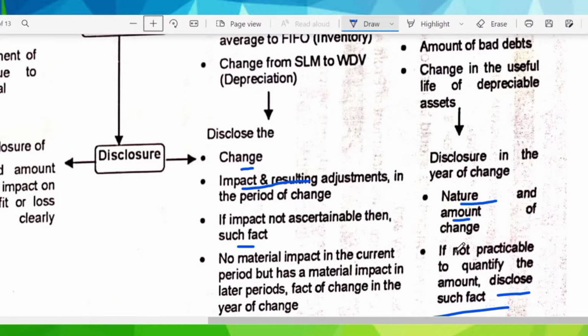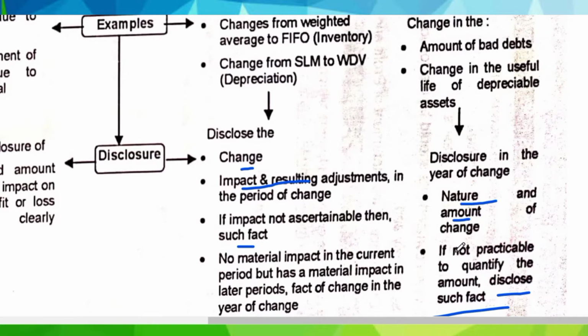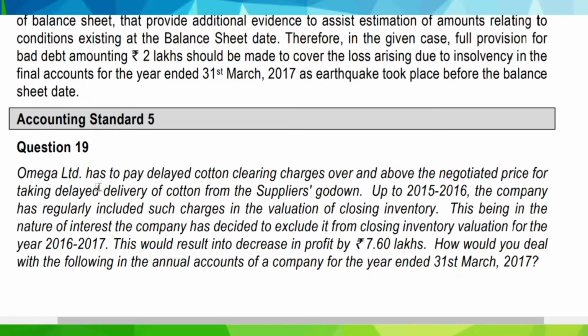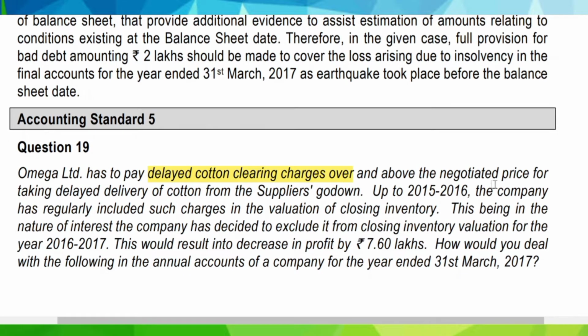Now we will look into the questions part of the ICAI practice manual and study material questions that are illustrated. Let us start with ICAI practice manual questions of AS5. Omega Limited has to pay delayed cotton clearing charges over and above the negotiated price for taking delayed delivery of cotton from the supplier's godown.